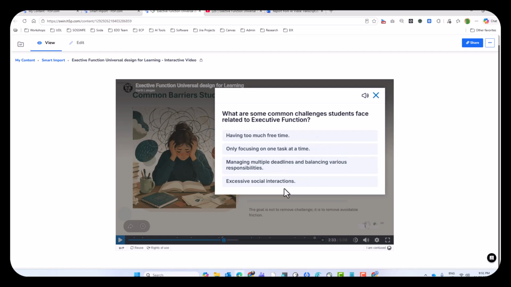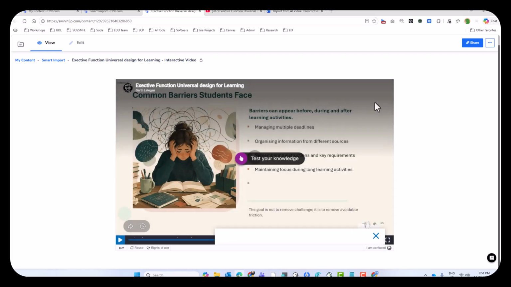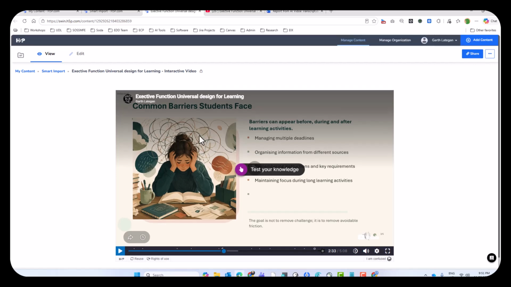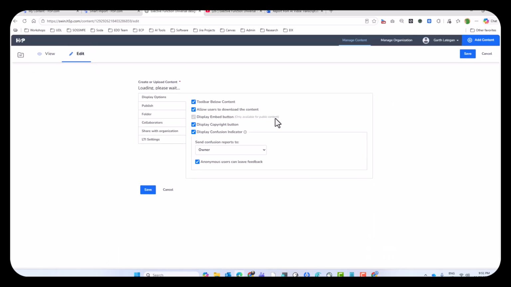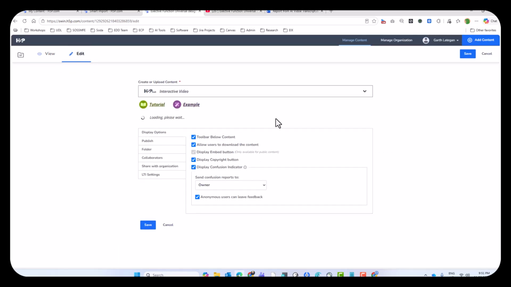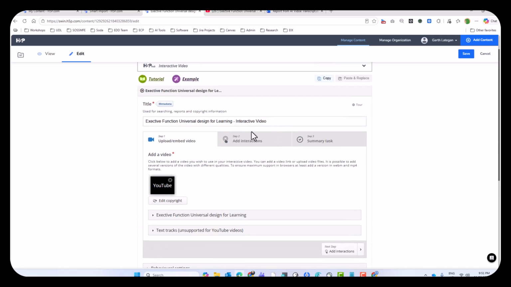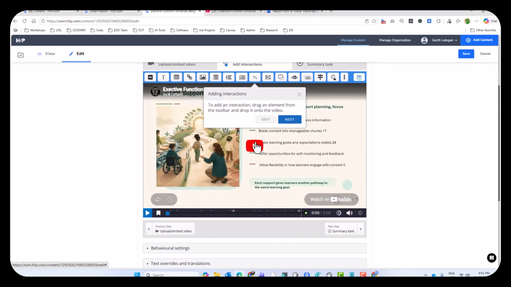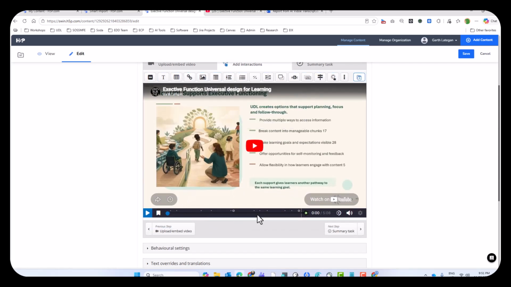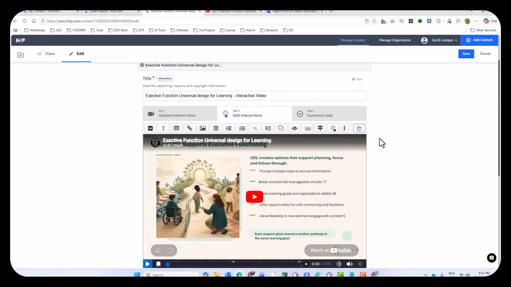Yay! And then it goes through a few questions. And then, of course, the best thing about this is you might not like it, so we can edit it. And once we can edit it, then we can change everything about it. We can change all the interactions, what timing, change the questions if you want. So we have full control.